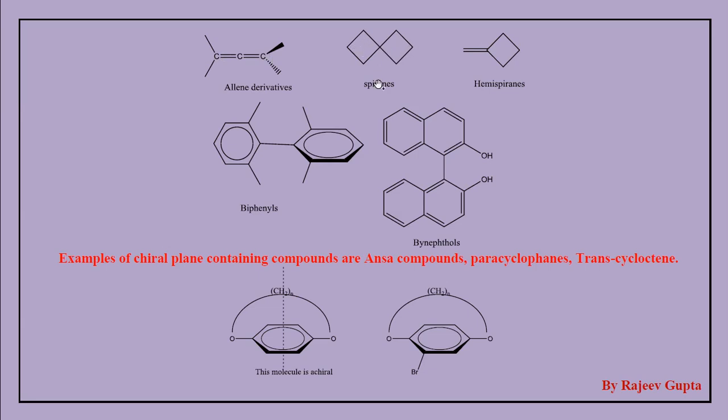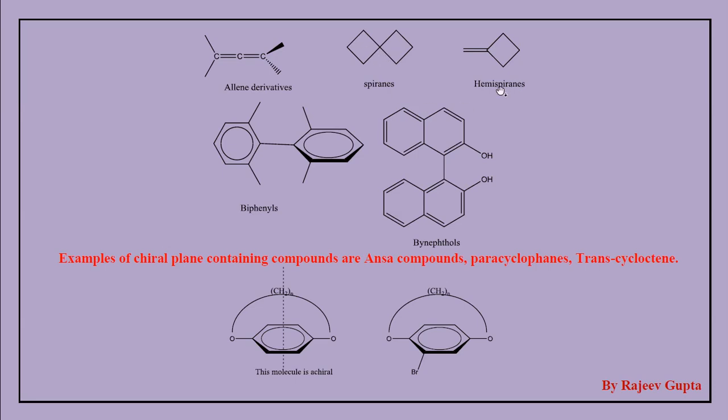Here we observe spiranes, spiro compounds, where cyclic rings are attached to each other by a single carbon atom. So these spirane structures also have a chiral axis. If a substitution is present on both rings, here a substitution, here also a substitution, then this molecule becomes chiral due to the presence of a chiral axis, not a chiral center.